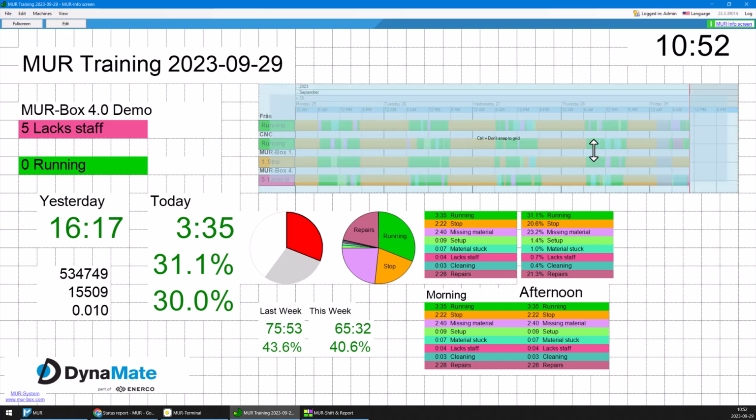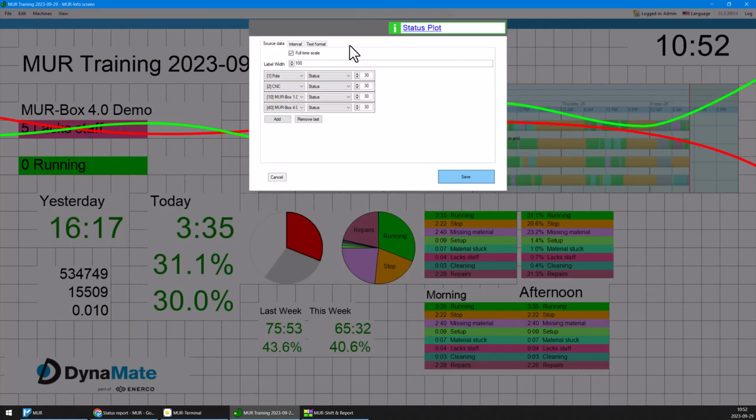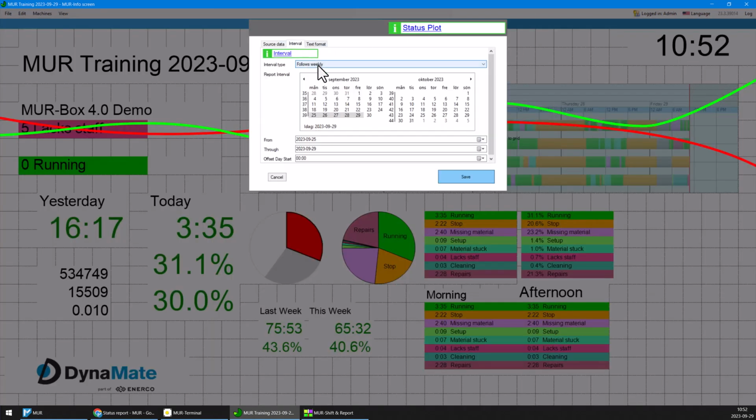And to choose the interval, we right click, choose edit, and go into interval. And usually you have an interval type. This one says follows weekly, and usually with the info screen you want to have one type that follows, meaning you show today's report data, or yesterday's report data, or this week.